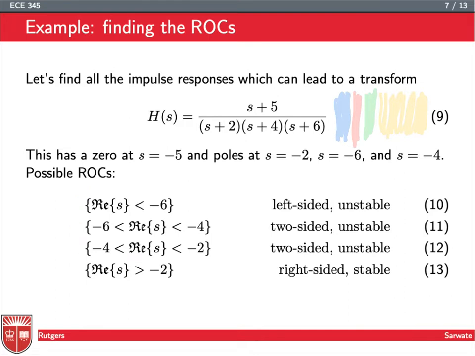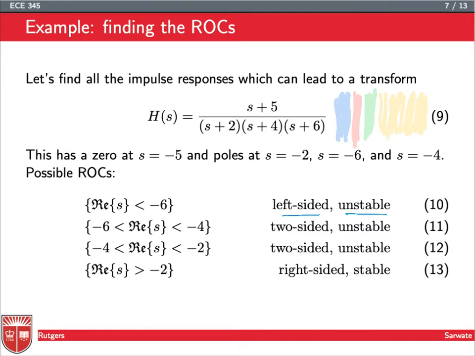And then we can look at each region of convergence and ask, does it contain the imaginary axis? Does it go from the rightmost or leftmost pole off to infinity or -infinity? So we can see that this first ROC goes from -infinity to -6, and so it's left-sided. The ROC doesn't contain the imaginary axis, so it's unstable.